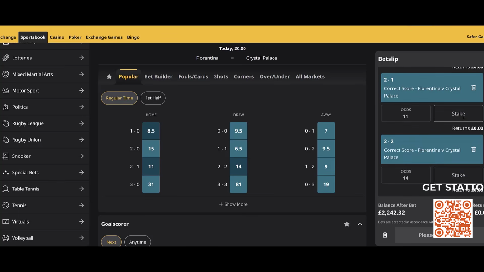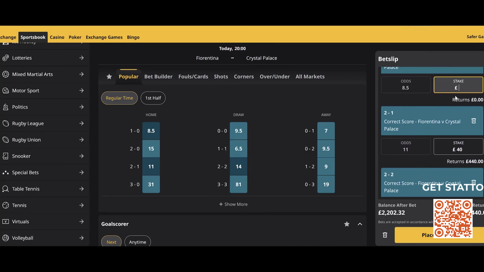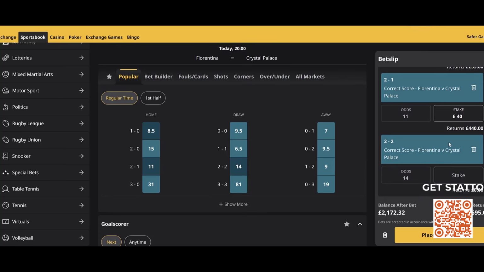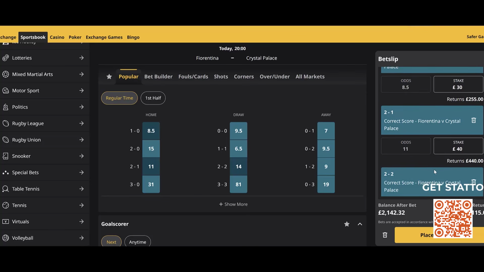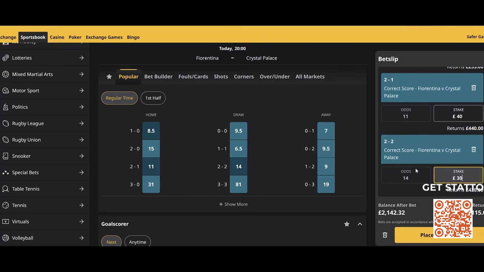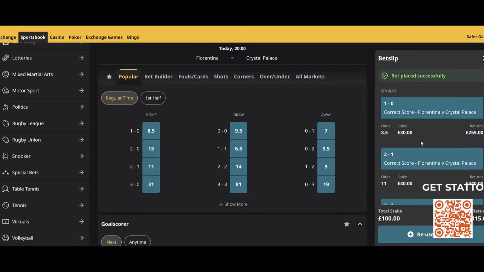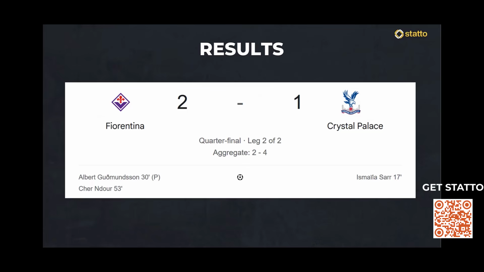So the anchor score was the 2-1, and then our secondary scores are going to be the 1-0 at 8.5 and the 2-2 at odds of 14. So we've got a good spread of bets here. Let's see what happens. We're going to place the bet, and we're going to check the profit and loss at the end of the game.